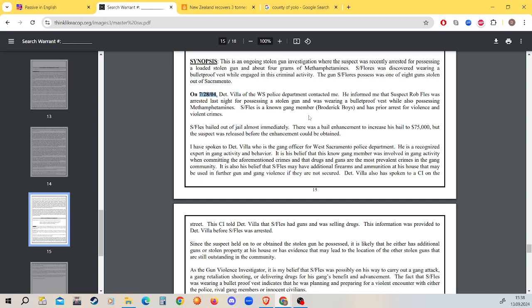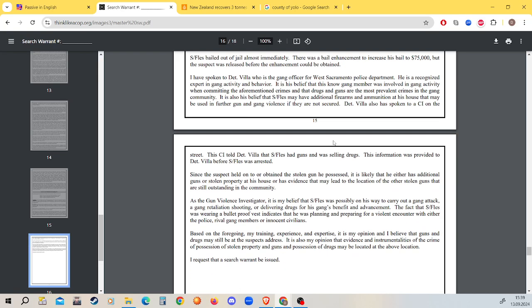S. Flores is a known member of Broderick Boys and has a prior arrest for violence and violent crimes. S. Flores bailed out of jail almost immediately. There was a bail enhancement to increase his bail to $75,000, but the suspect was released before the enhancement could be obtained. I have spoken to Detective Villa, who is the gang officer for West Sacramento Police Department.